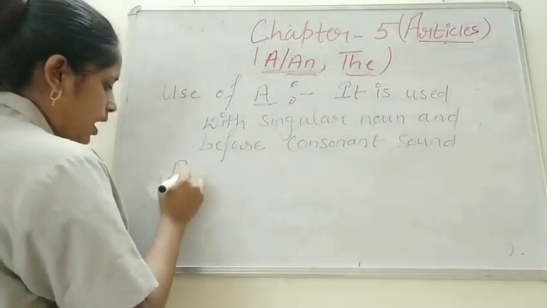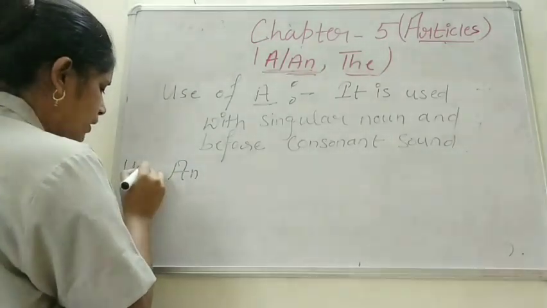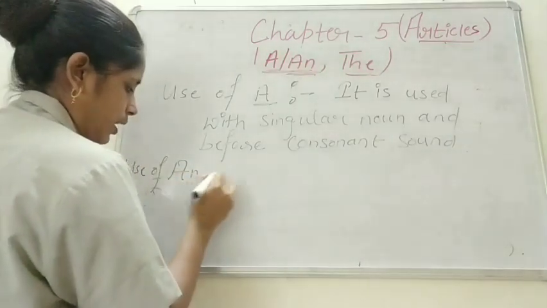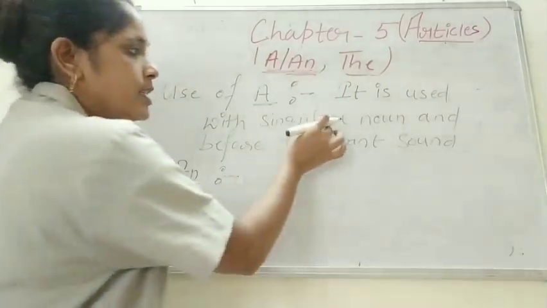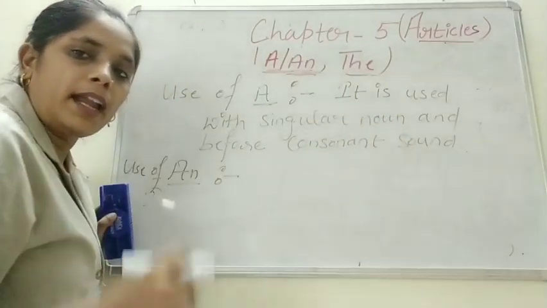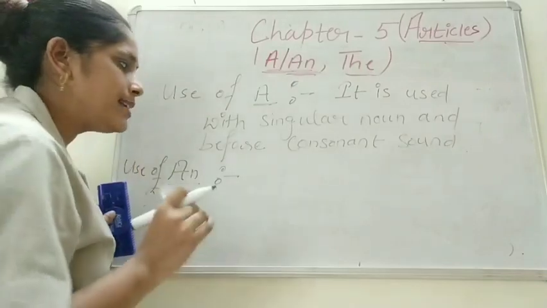Now use of an. An is used with singular noun and before vowel sound.